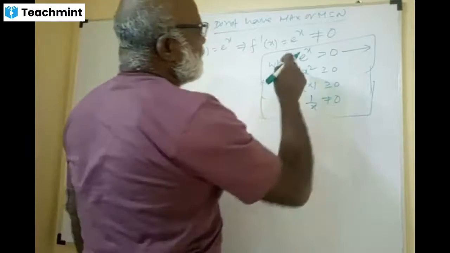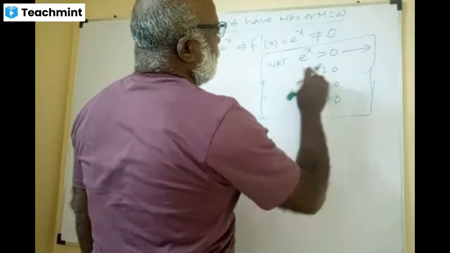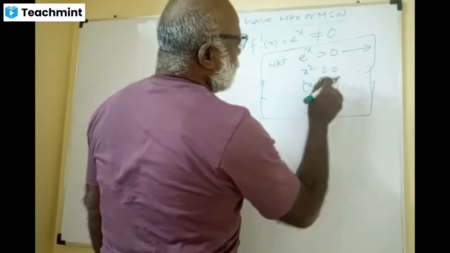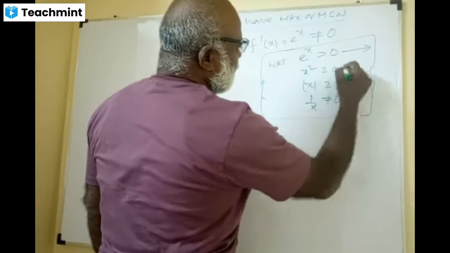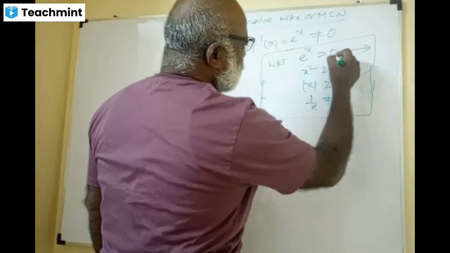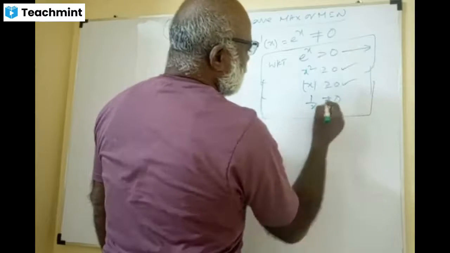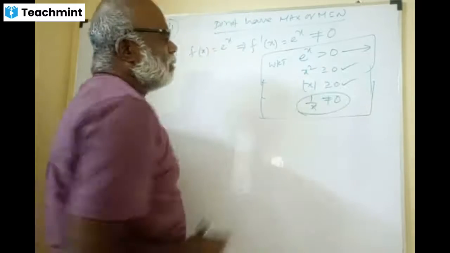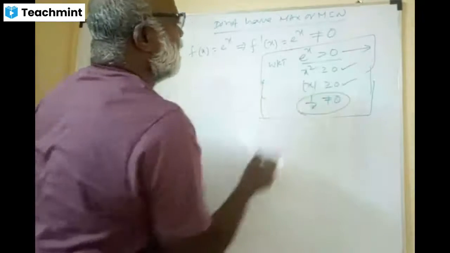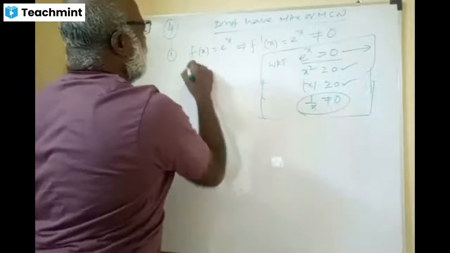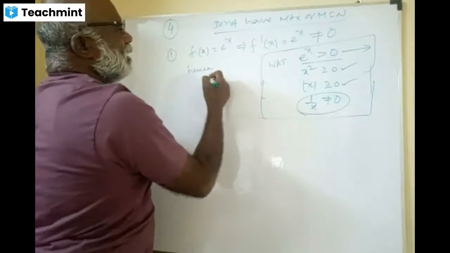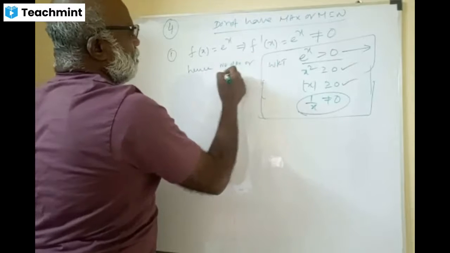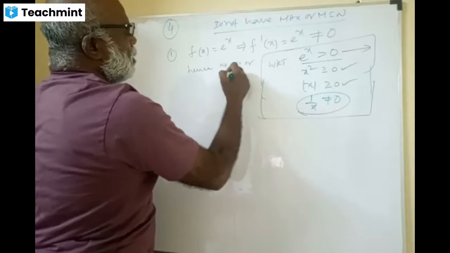I'm just talking about functions whose derivative cannot be 0. This one, 1 by x, is not equal to 0. E power x cannot be 0, hence no maximum or minimum.